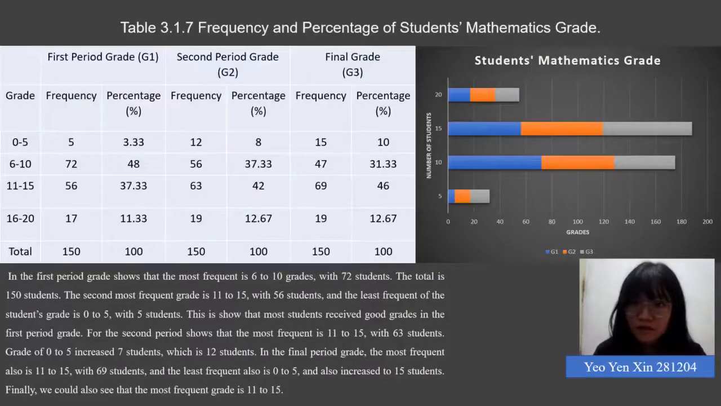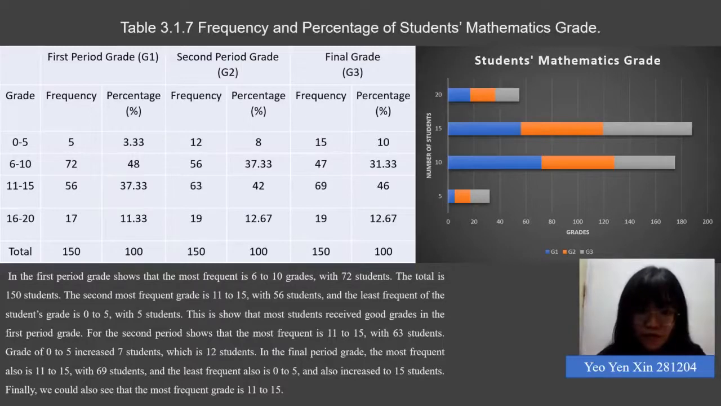This paragraph shows the student mathematics grade. They have 3 period grades: first, second, and final. In the first period grade, the most frequent is 6 to 10, with 72 students. The total is 150 students. The second most frequent grade is 11 to 15, with 56 students, and the least frequent is 0 to 5, with 5 students. This shows that most students receive good grades in the first period.